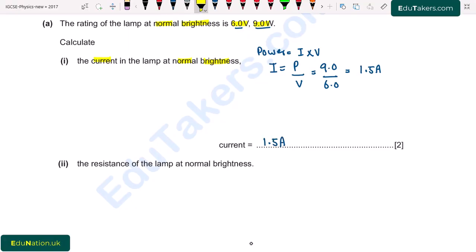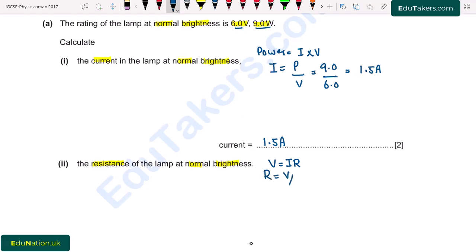Part 2. The resistance of the lamp at normal brightness. So in the second part, we have to calculate the resistance of the lamp at the normal brightness. We know that Ohm's law is V is equal to IR. It means that potential difference is directly proportional to the current. And here R is a resistance that is constant. So here we have to find out the value of R.